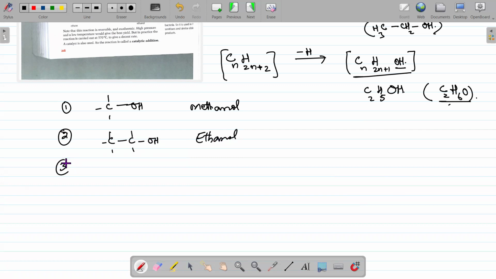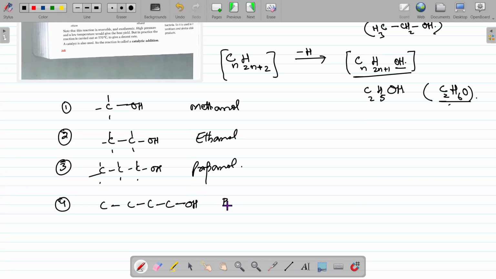If three, then propanol, right? And if we have four carbon atoms, then it is butanol. Okay, here we have one more thing very important.